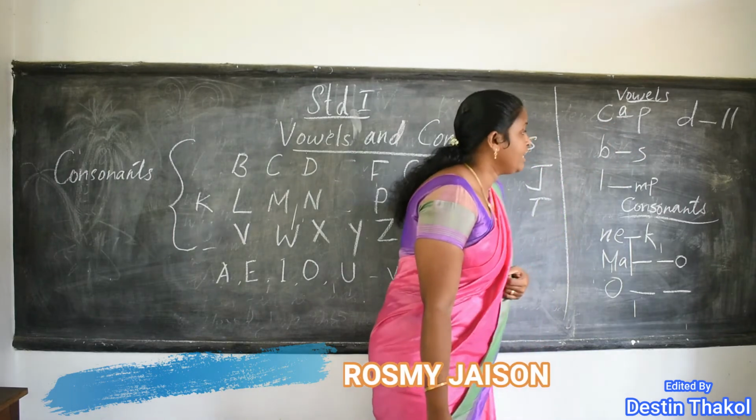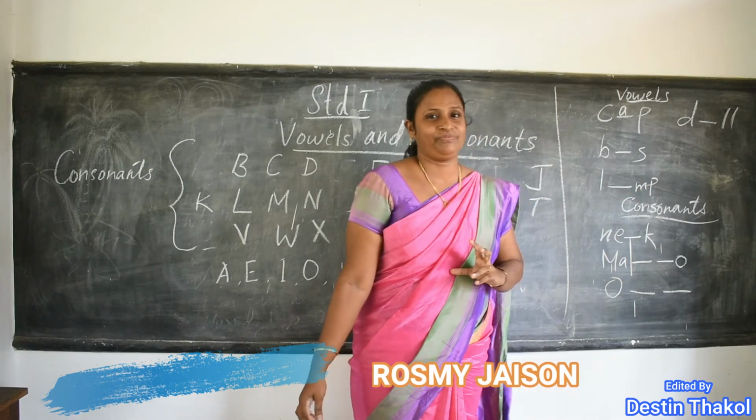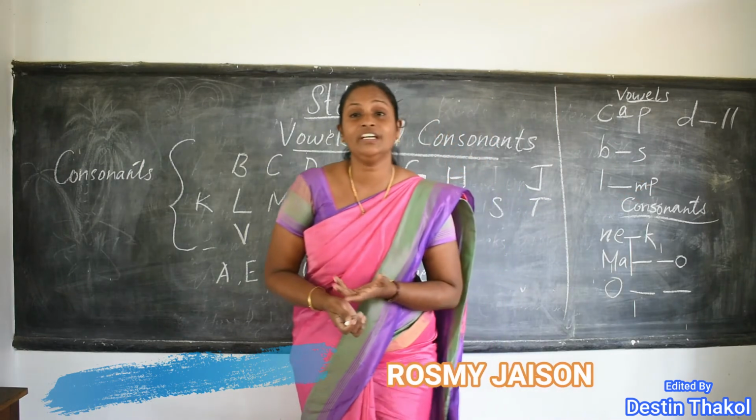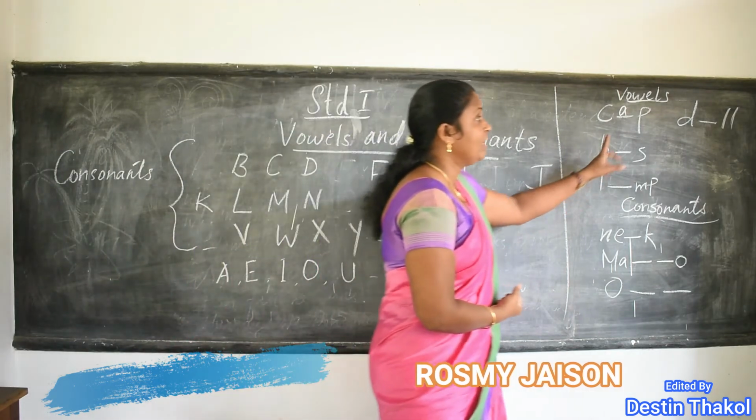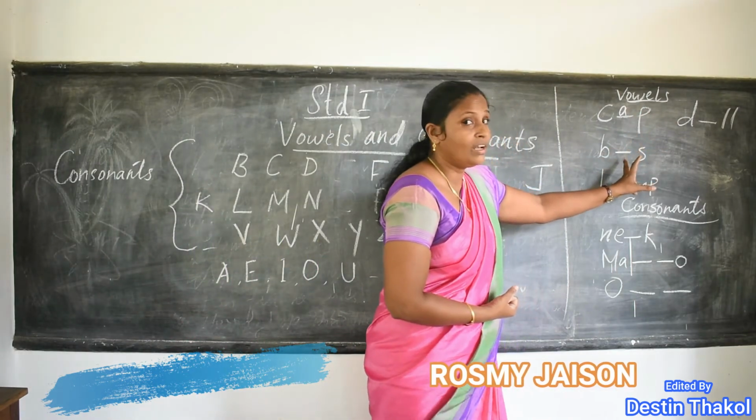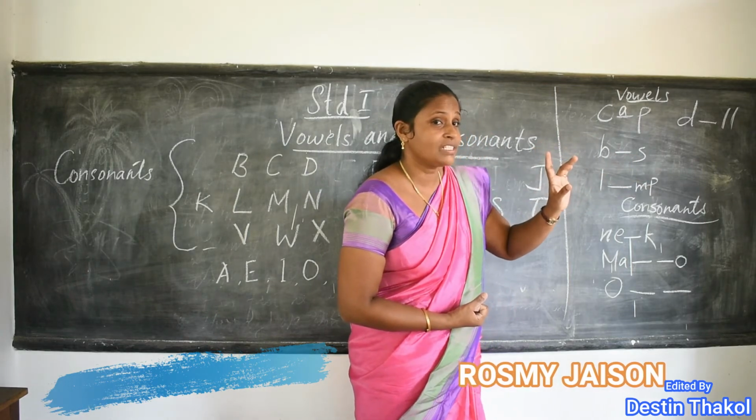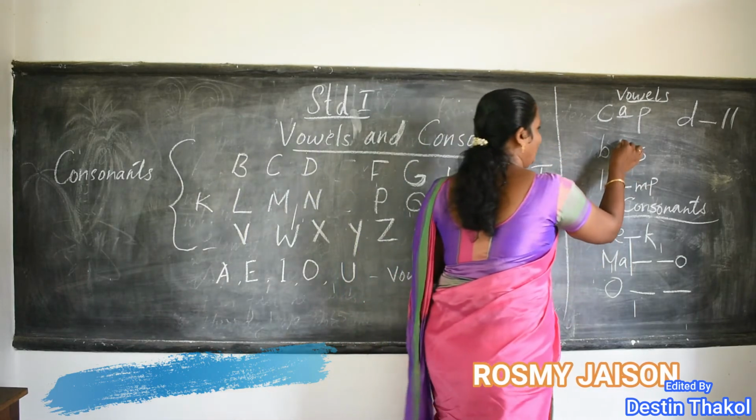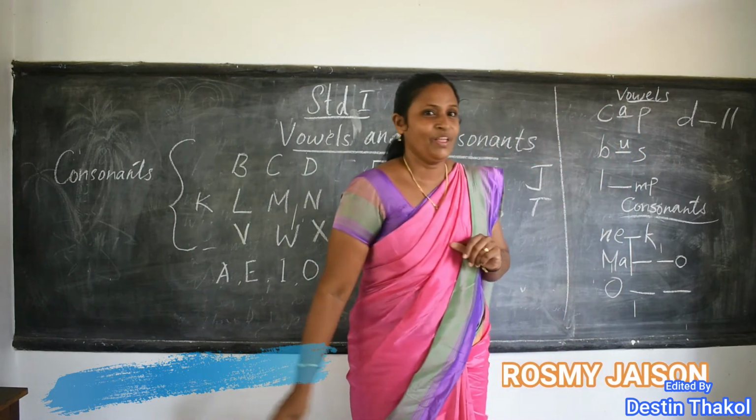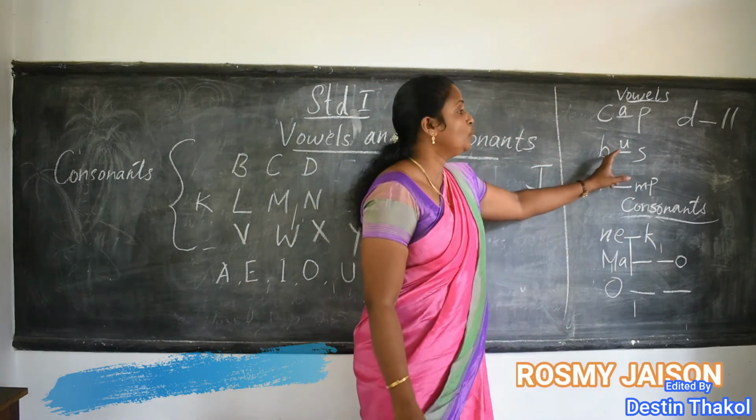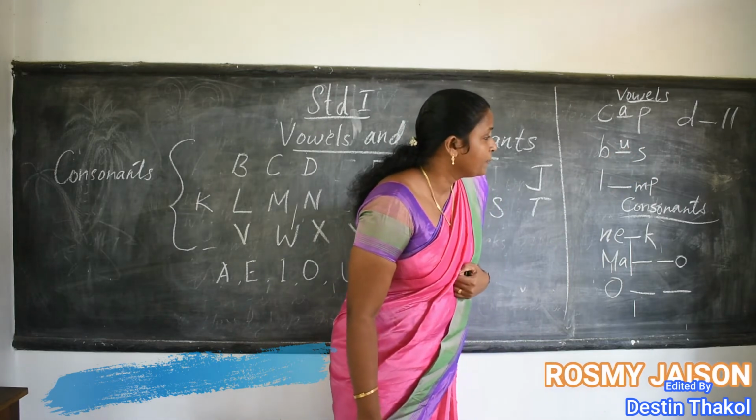Okay, see the next one. B dash S. Which is the missing letter? Here we have to write a vowel. So which one is missing? Yes, U. The word is bus. B-U-S, bus.